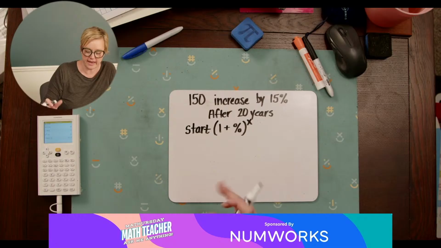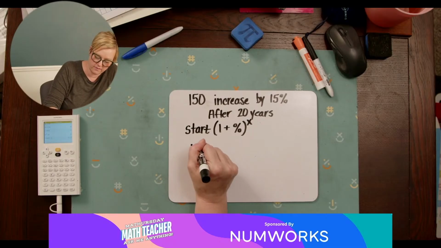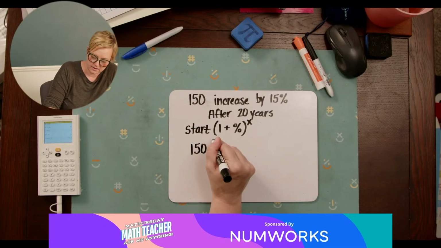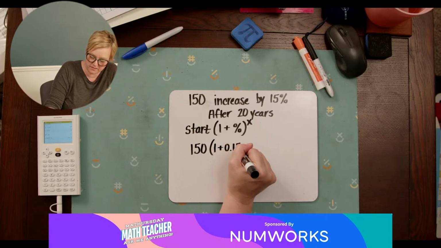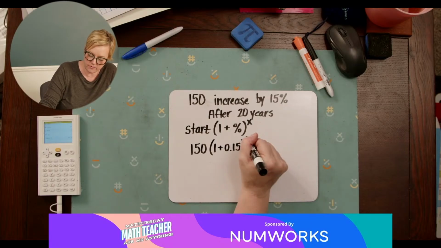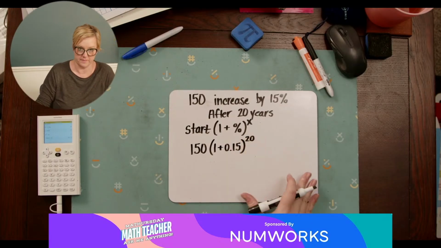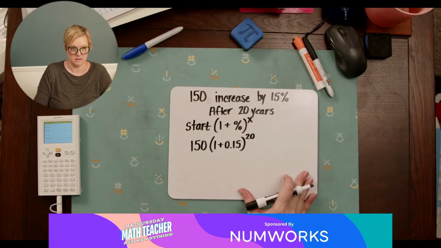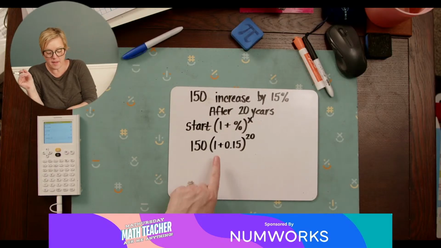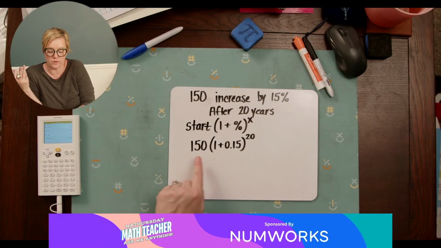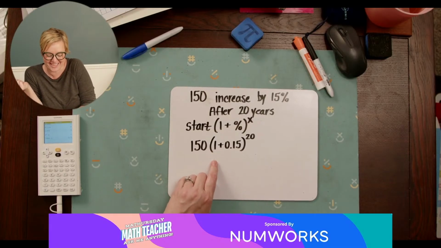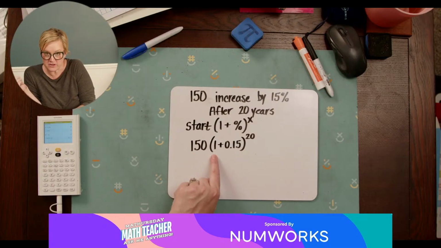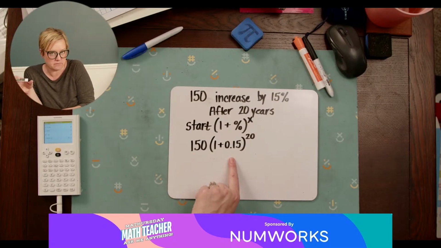So in this case, I would be looking at 150 times 1 plus 0.15, and then it would be to the 20th power. The reason I'm adding that 1 is because it's increasing. I always think of this as the yes and, like the improv equation, basically. You're taking that 150, that 1, and we're adding 15%.